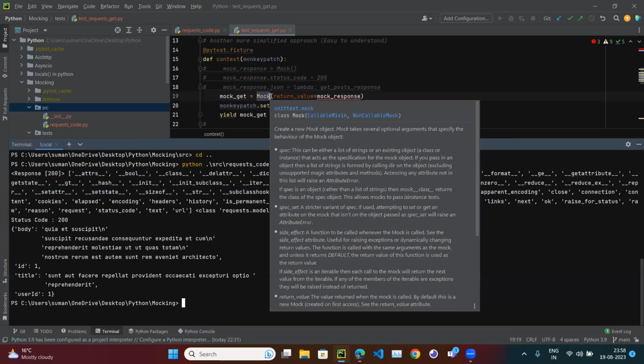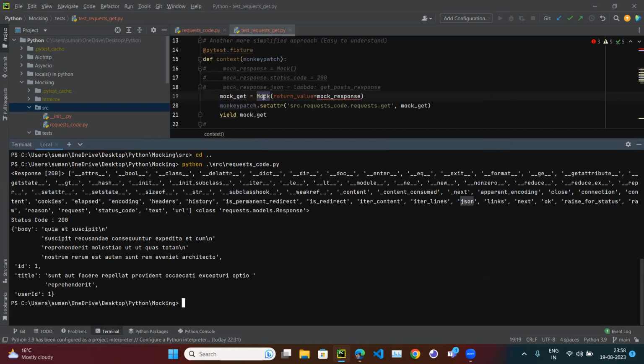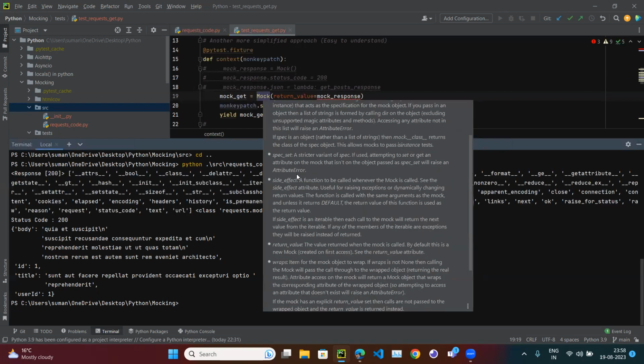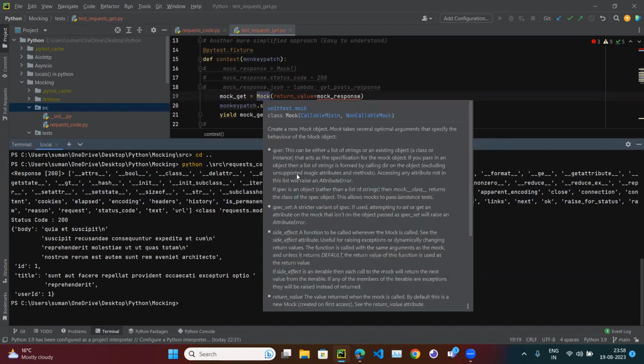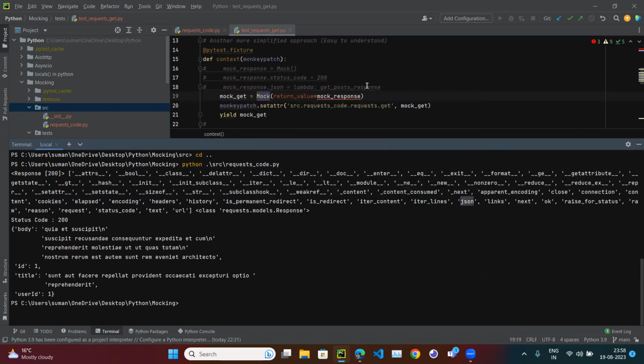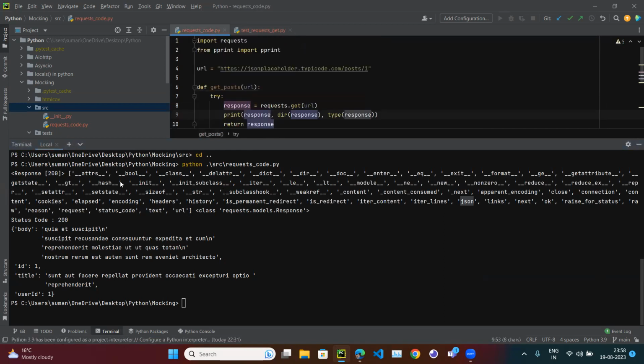If I place the cursor, you see it has spec, side effect, return value, wraps, name. So it has so many attributes, but it doesn't have those which we need, like JSON, links, next. We need all these kinds of attributes.